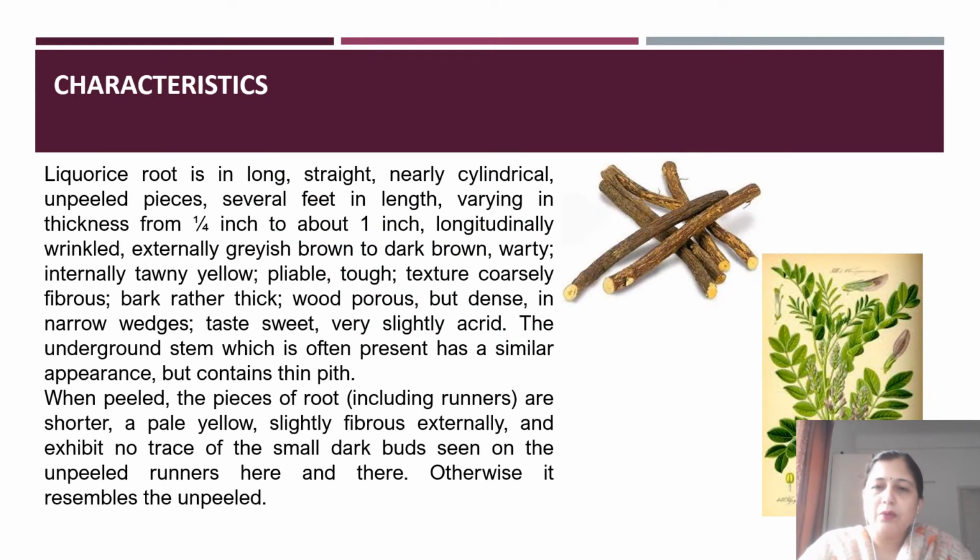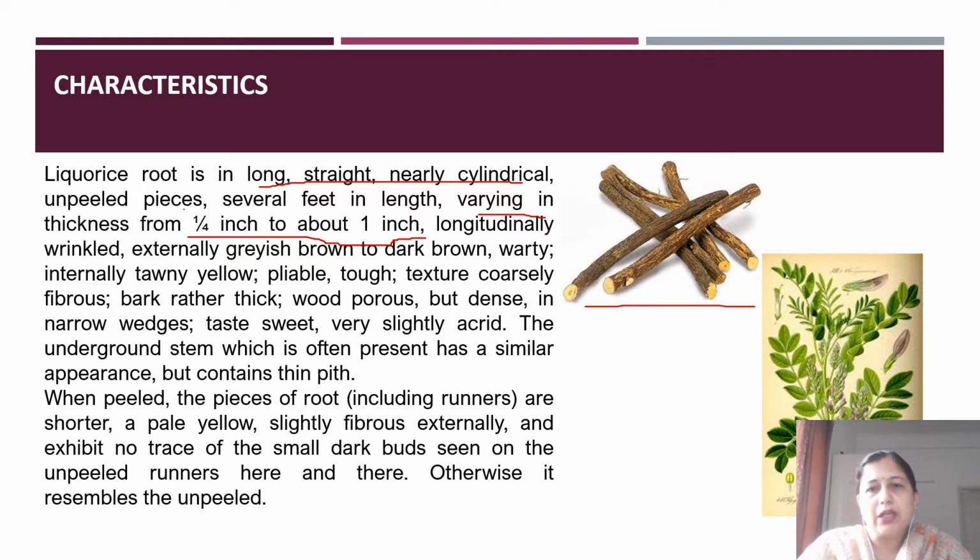Now, if we look at the morphological characteristics of licorice root, it generally has long, straight and nearly cylindrical unpeeled pieces. As you can see in this picture, it is completely cylindrical in nature, long and straight without a lot of branching, and the thickness varies from 1/4 inch to 1 inch.